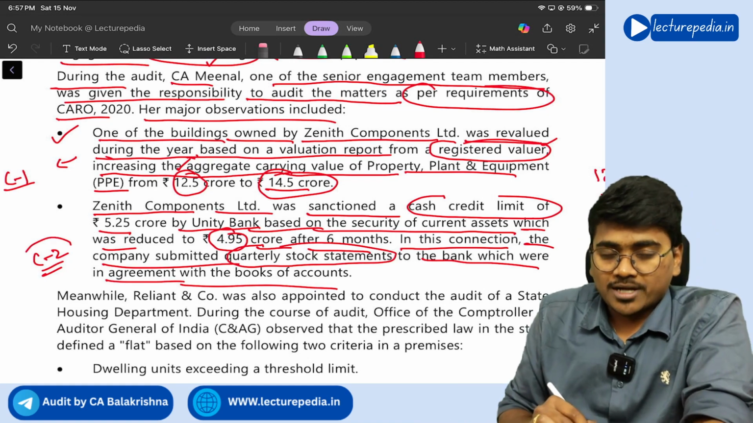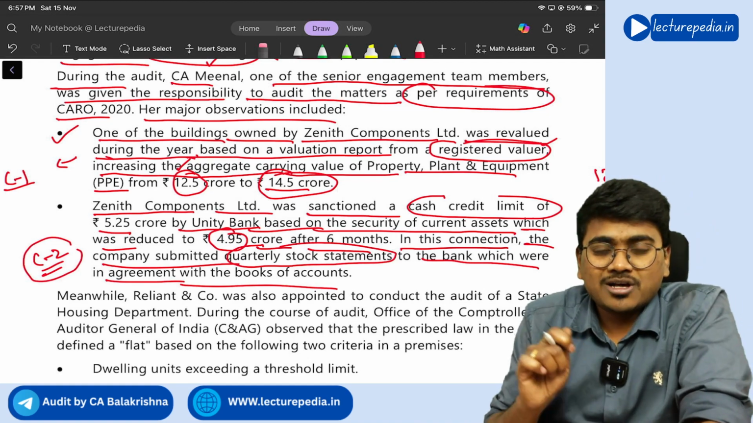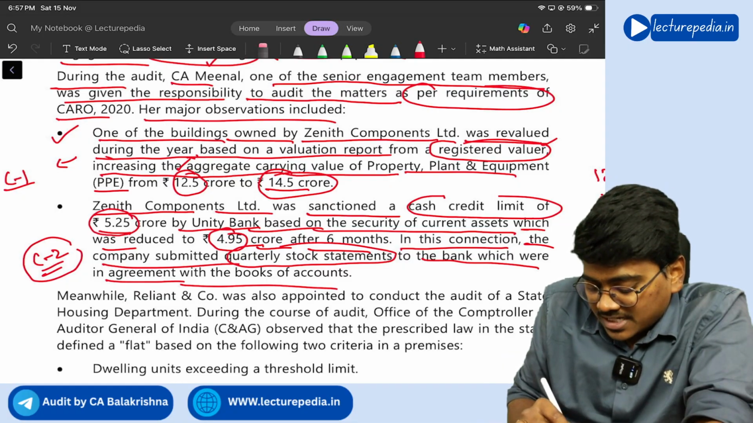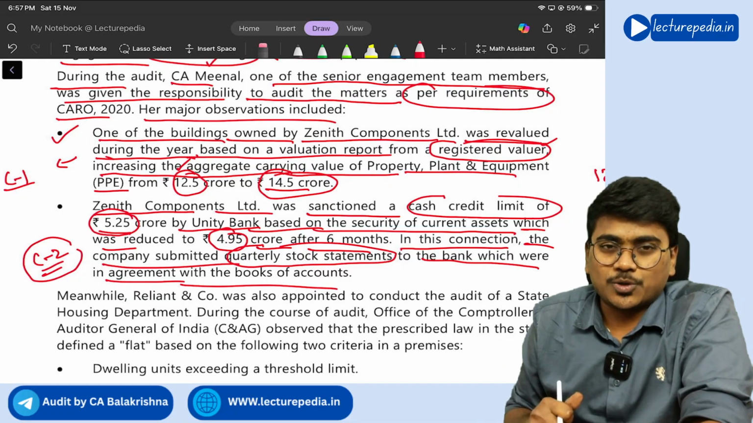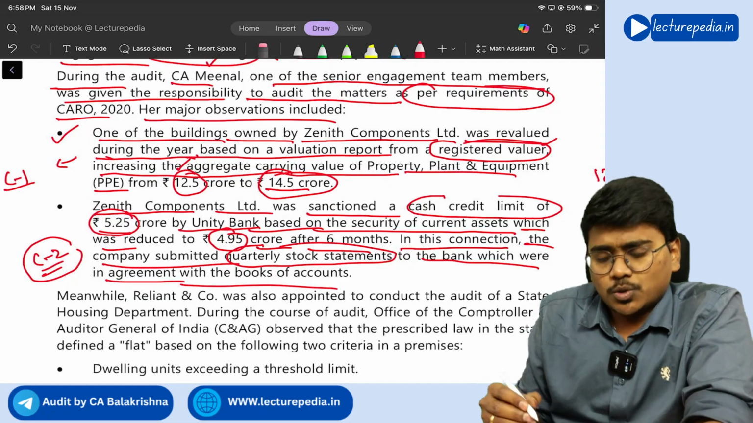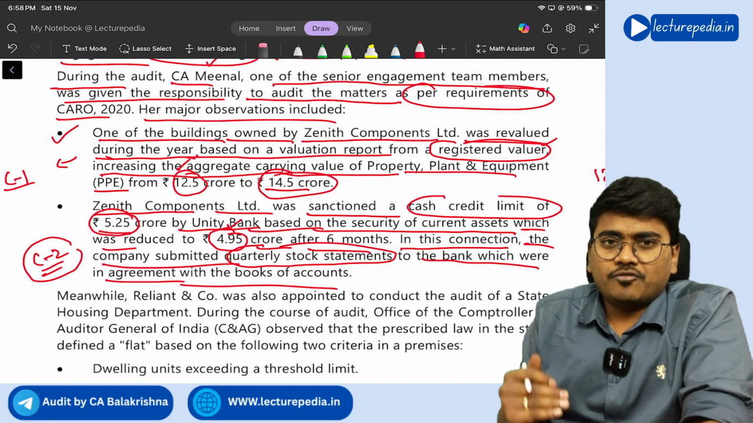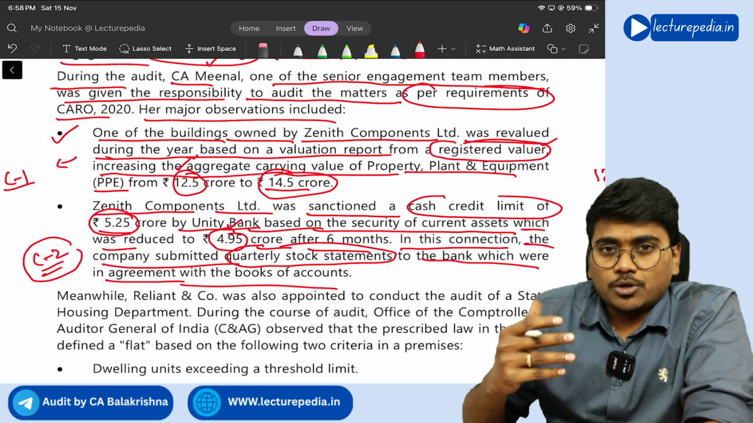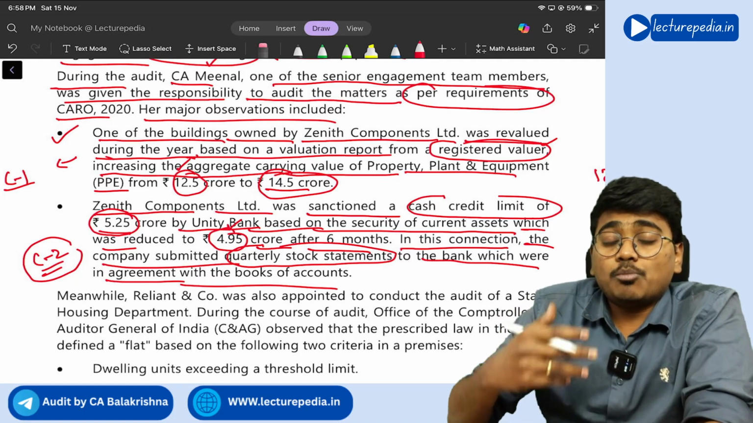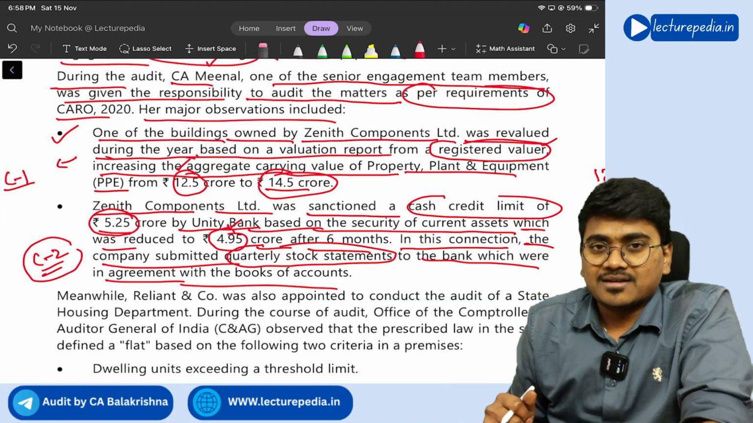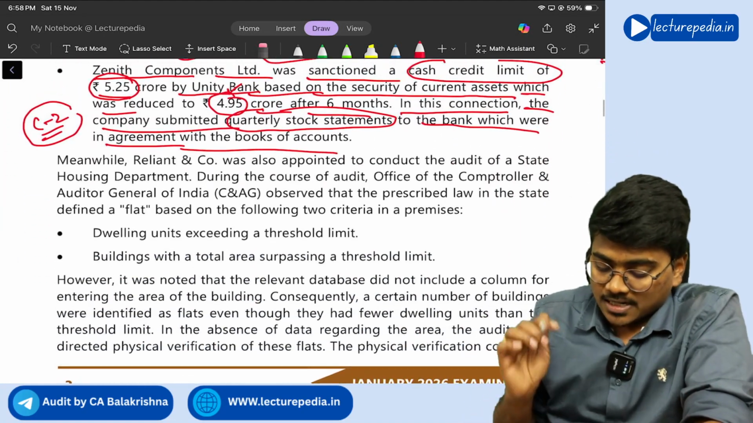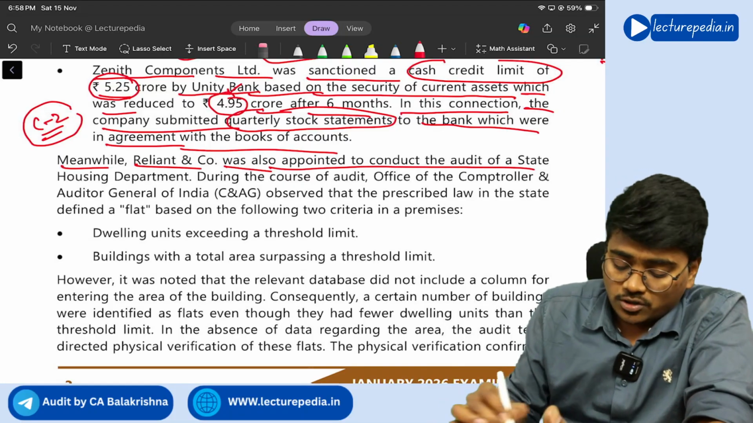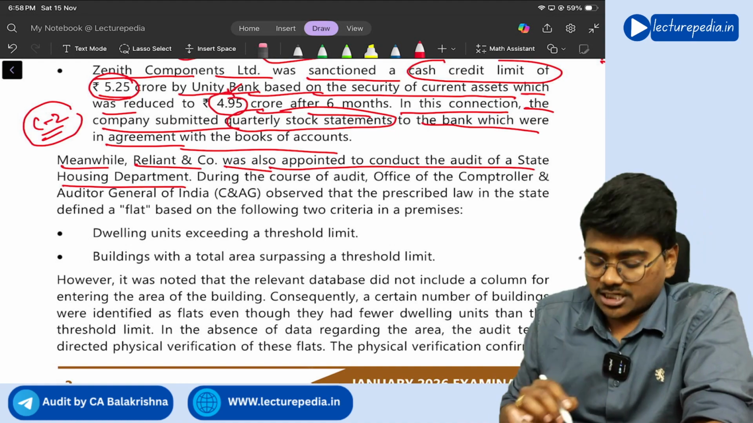So this point needs to be reported in clause number 2, because the amount of working capital loan sanctioned is more than 5 crore. It doesn't matter even though during the year it has dropped below 5 crore. The thing that you need to see is whether the amount sanctioned is more than 5 crore or not. Got it? Yes. Next, meanwhile, Reliant and Co. was also appointed to conduct the audit of the State Housing Department.